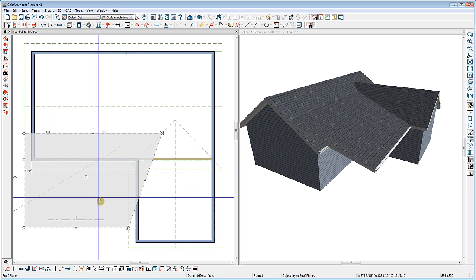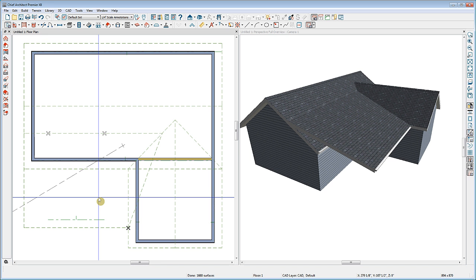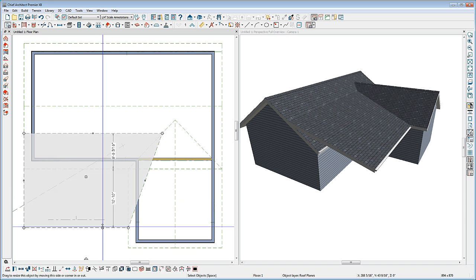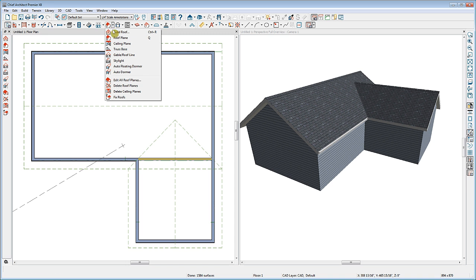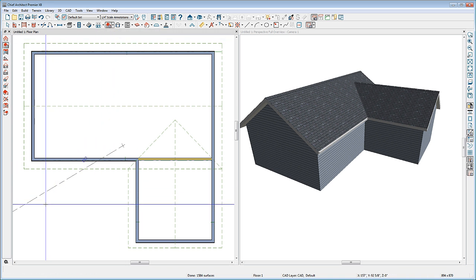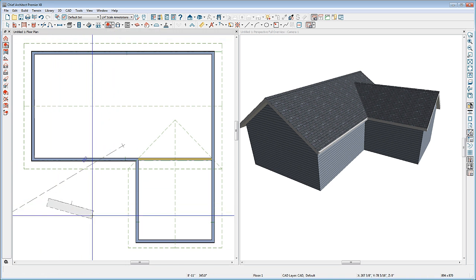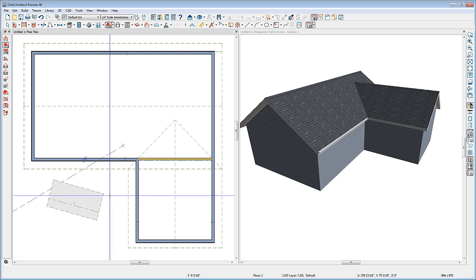If nothing is selected, when you press the Delete key on your keyboard, the points will delete in reverse order that they were placed. I'm going to delete this roof plane, and then I'll show you one more thing. We'll go back up here to our Roof Tools parent tool, use our Roof Plane tool, and draw one more roof plane away from the building, but at an angle.